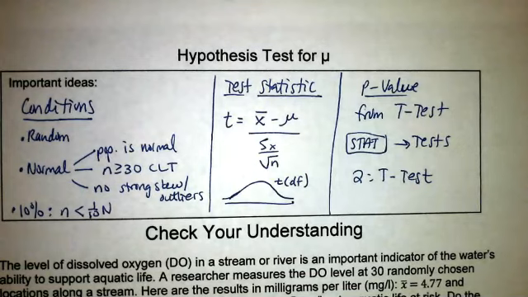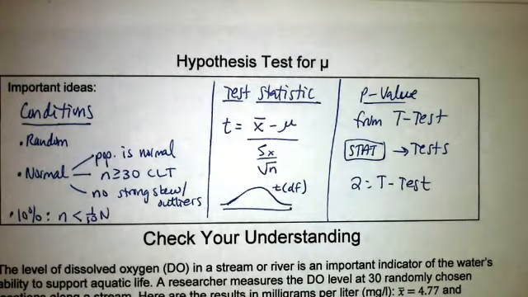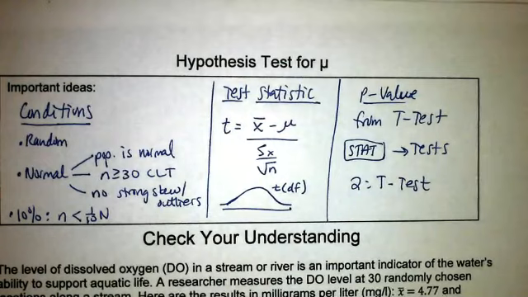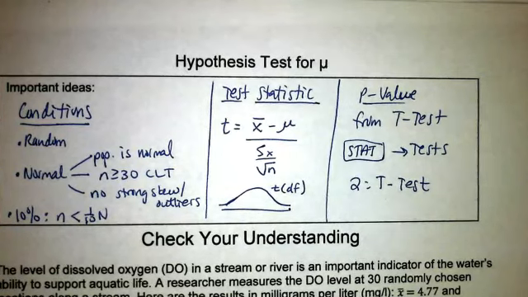I'm going to cut out some of the things because we kind of just skipped over that t formula there. I'm not really going to expect you guys to be able to do that. Just go to the calculator and then be able to interpret the p-value from there. See you in the next video.